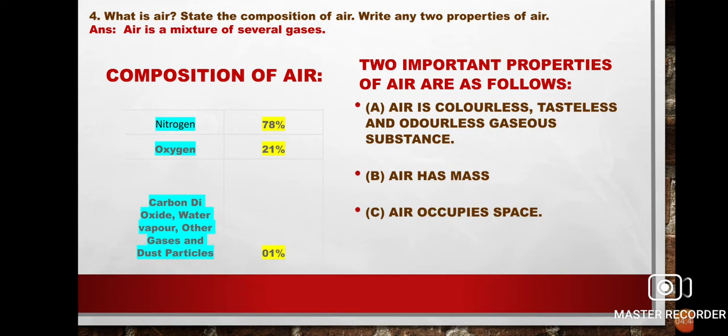Now, write any two properties of air. First of all, air is colorless, you cannot see the air because it is colorless. It is a tasteless, odorless gaseous substance, it doesn't have any smell. Then air has mass, and air occupies space. So this is all about today.